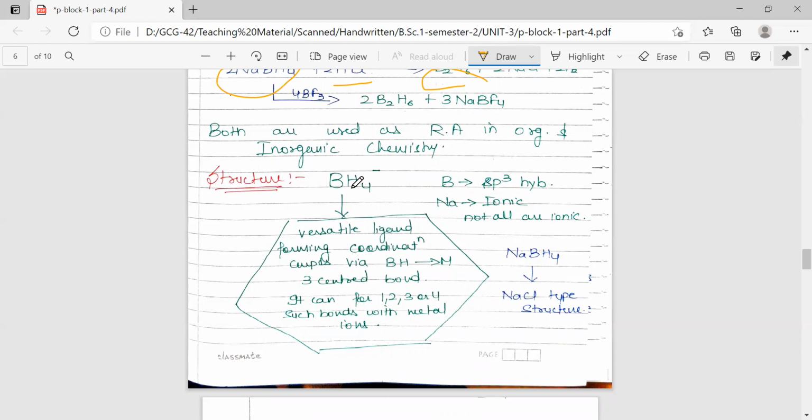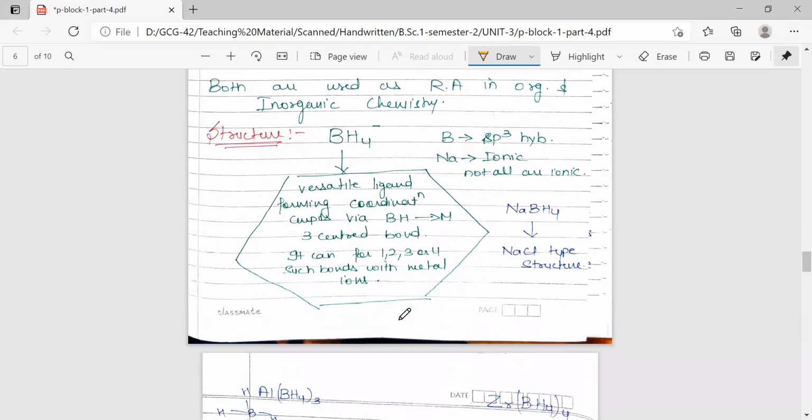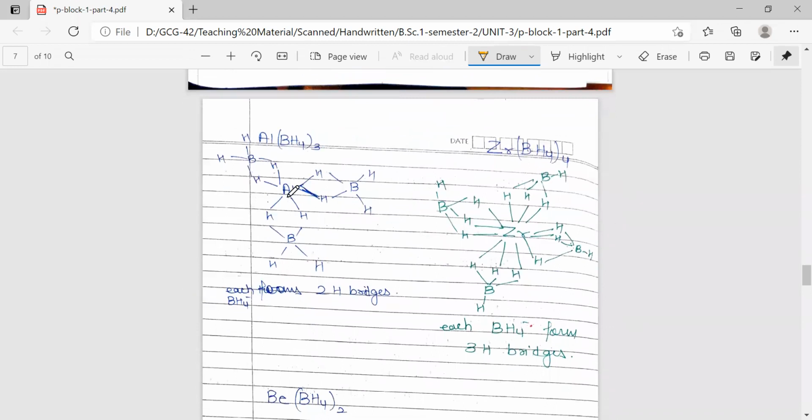The bonding is not simple in the case of the borohydride ion. There is three-centered bonding present in different kinds of borohydrides. We'll see some examples. It can have bridged hydrogens. It can have one bridged hydrogen, two bridged hydrogens, or three bridged hydrogens in different borohydrides. Here are some examples we have taken.